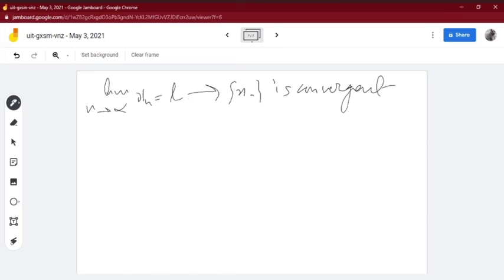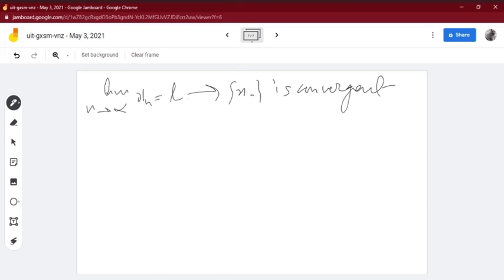Divergent, you will have two or three definitions of divergent. Not only is it not convergent, you can say it is divergent. We'll come to that later. So this is how you define a limit and a convergence. I will do one theorem, then I think we can stop here for today's class.